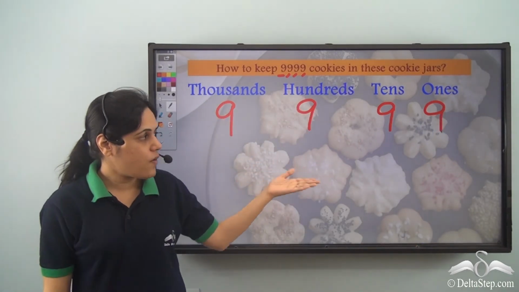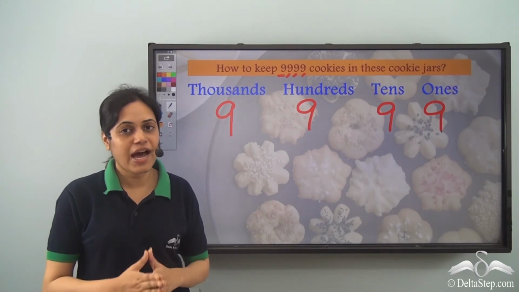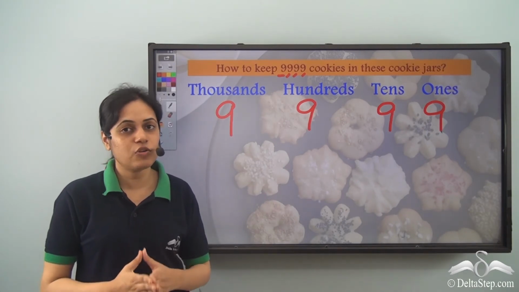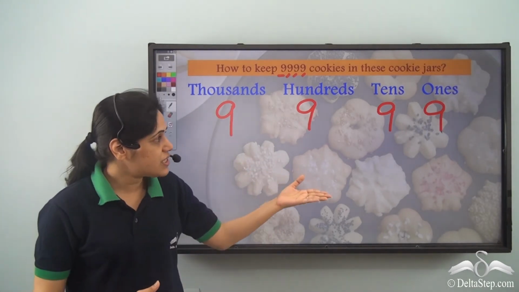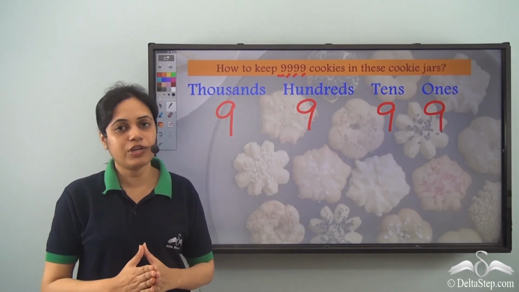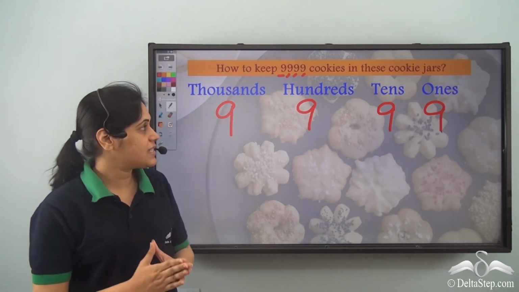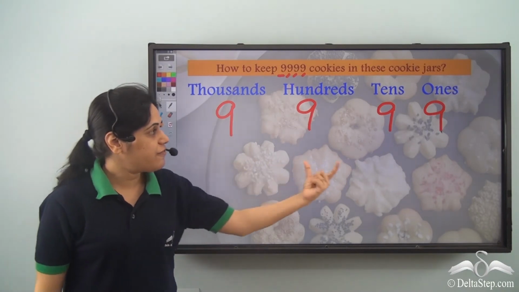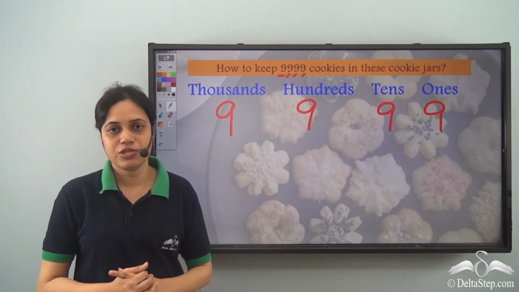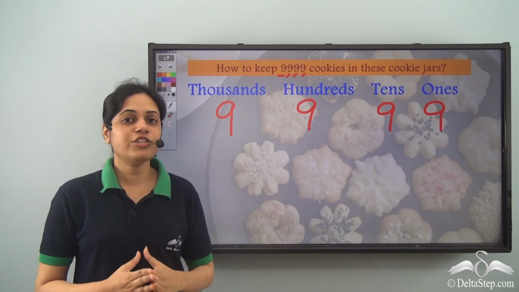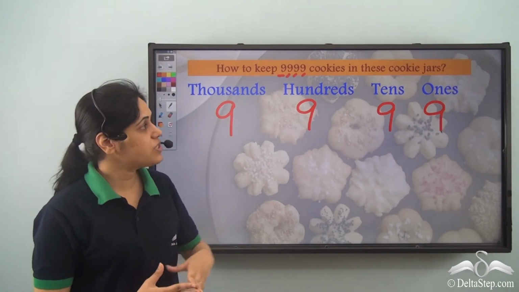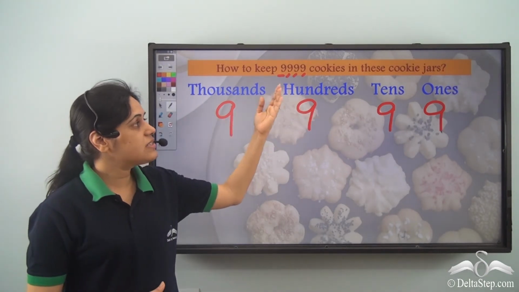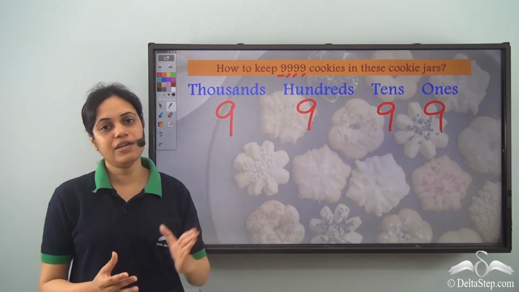So this is how I can store 9999 cookies in the cookie jars. And this is the maximum number which can fit in these 4 digits. So this is the greatest 4-digit number we can have using the places ones, tens, hundreds and thousands.